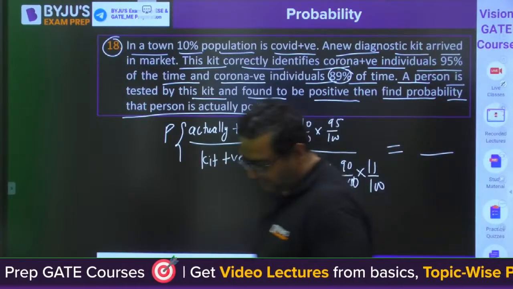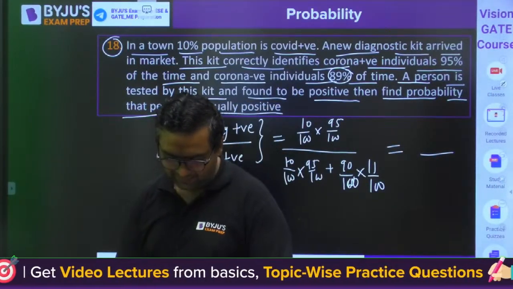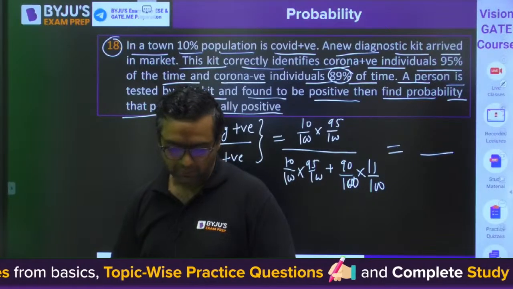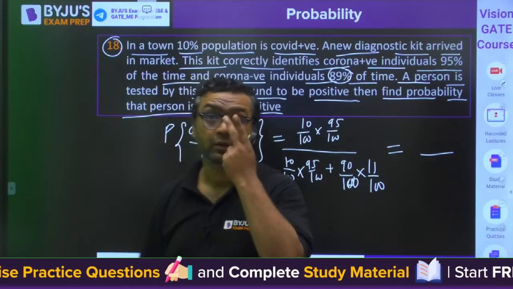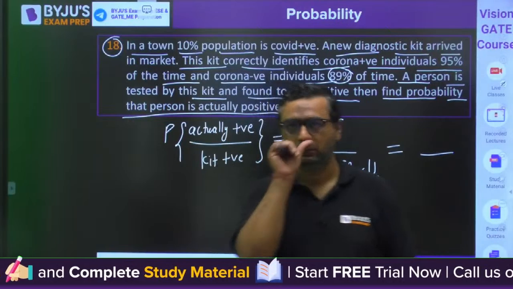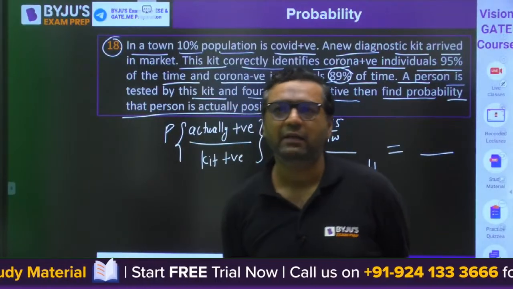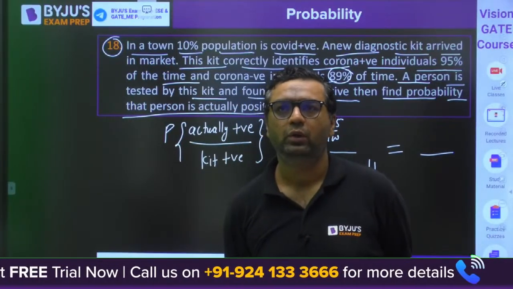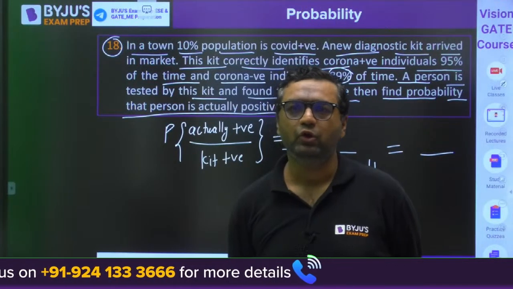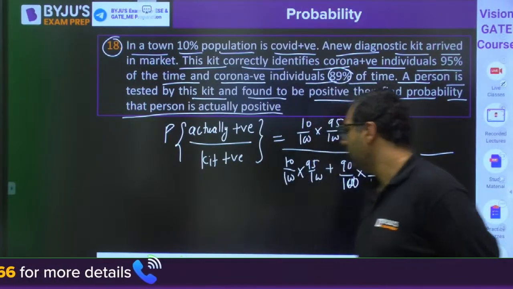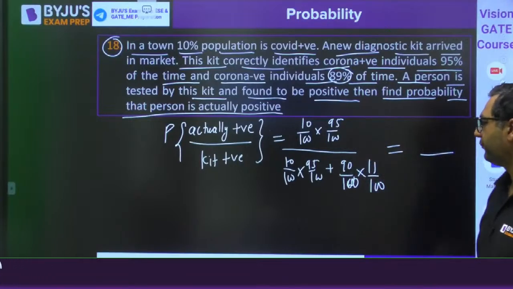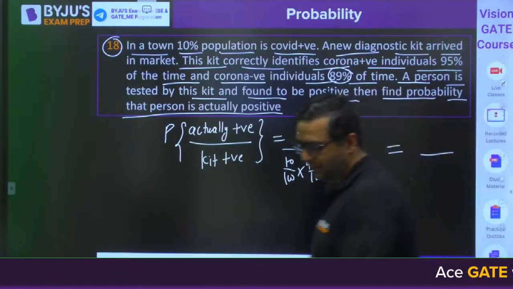For this, okay, Malesh is getting 0.4896. Vinay, what about you? What about you, Vinay? The answer for this. Tell me.